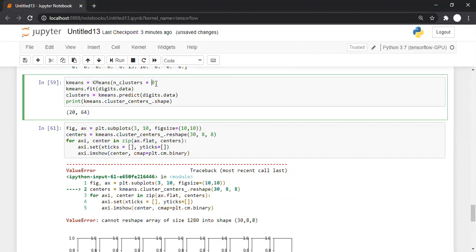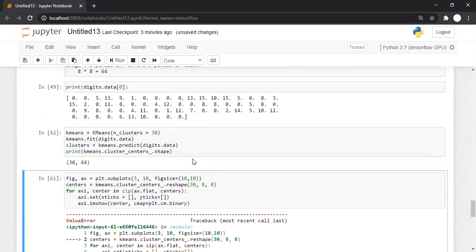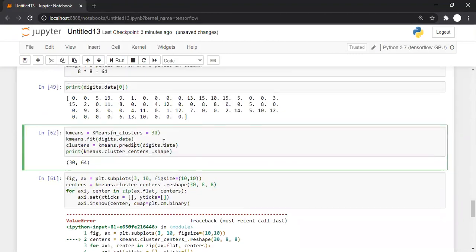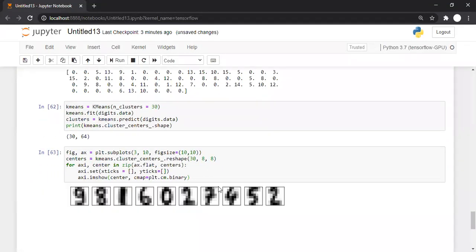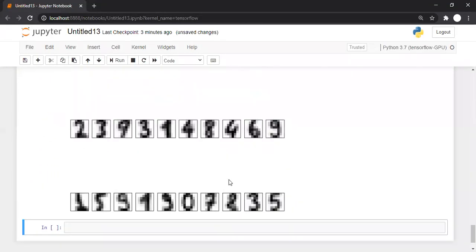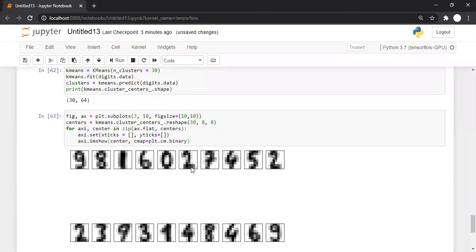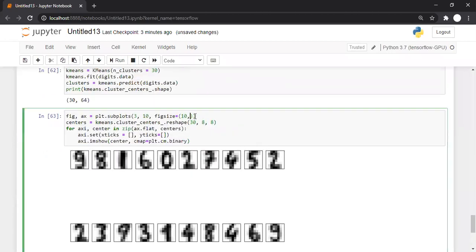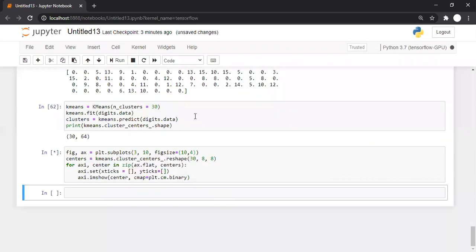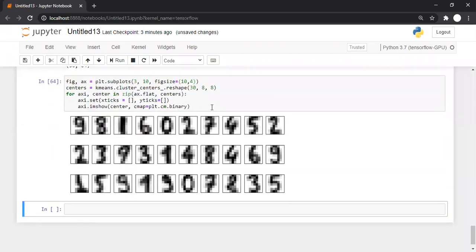So what's the mistake? What's the catch? Okay, now yes, it's there. Since the figure size 10 by 10 is too big, I'm going for 10 by 4. It's there. And now you can see the centroid clusters.